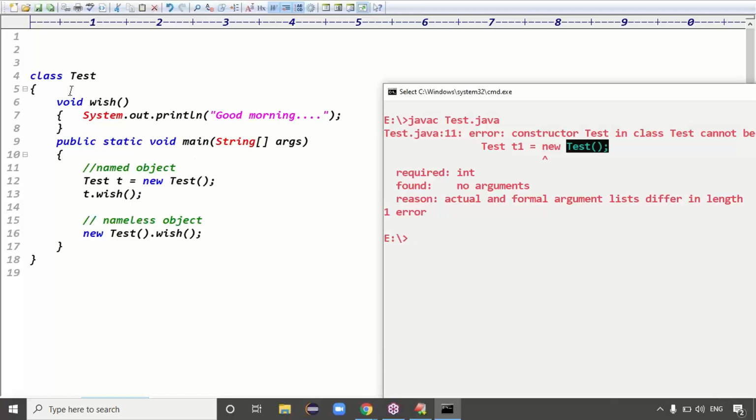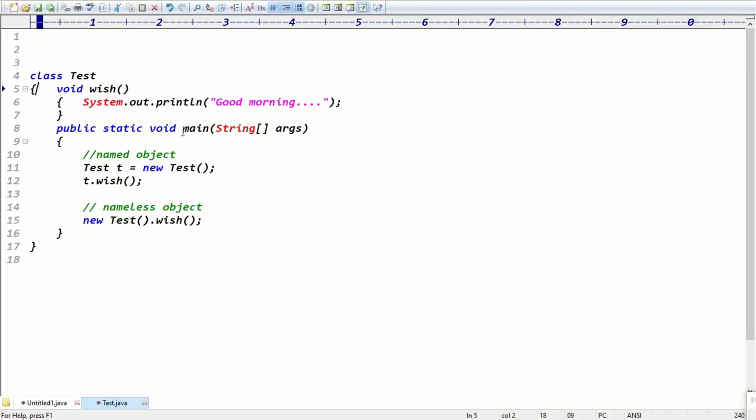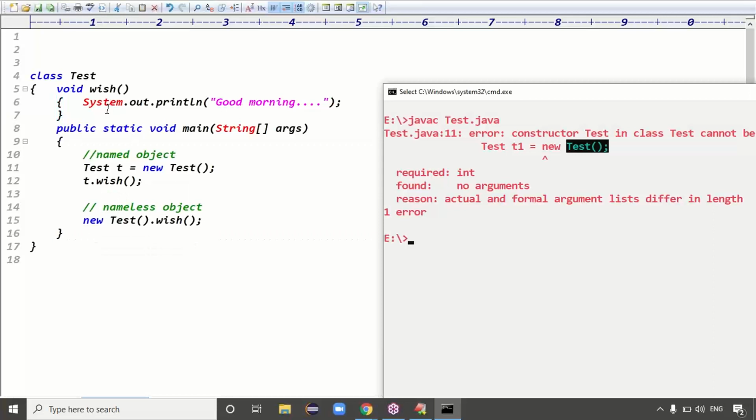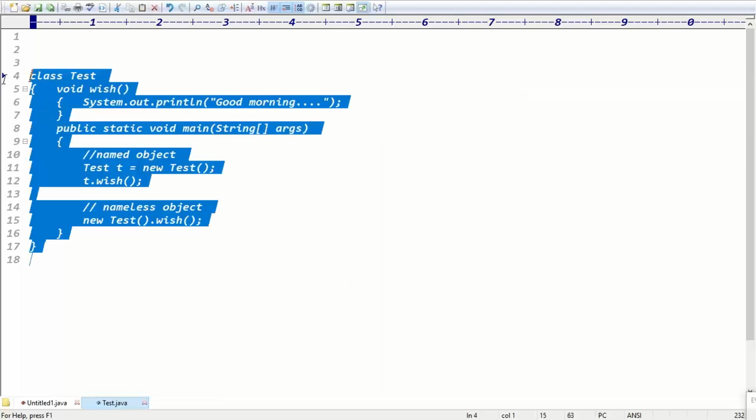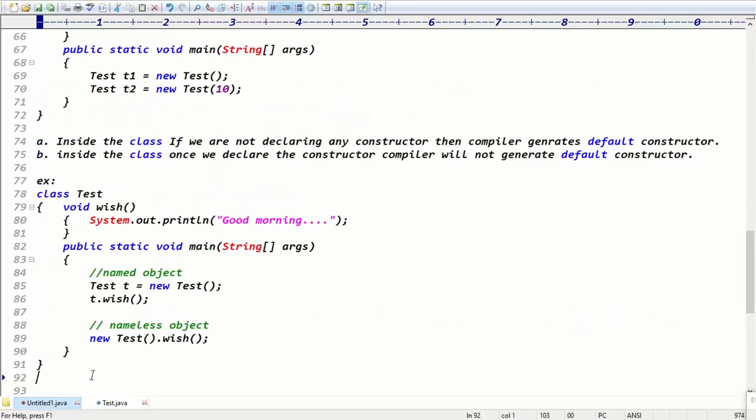But inside the class, do you have any constructor here? There is no constructor, which means this example generates a default constructor, right? Exactly. Then the code is compiled fine. The class here is the Test class. We got good morning 2 times. An object with a name is called a named object. An object without a name is called a nameless object, exactly, guys.